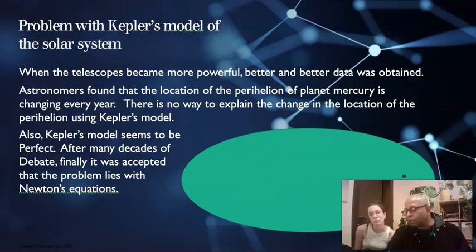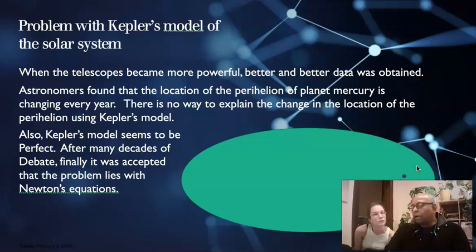So this was a problem. This was identified in the 1880s, like 20-30 years before Einstein solved this problem. So this problem was not solved until Einstein came along, because Kepler's laws were based on Newton's law, and they